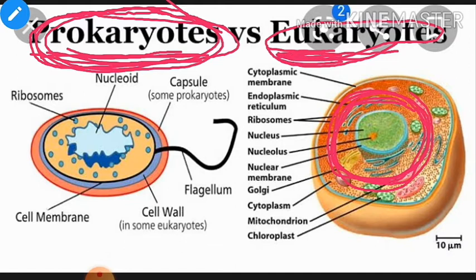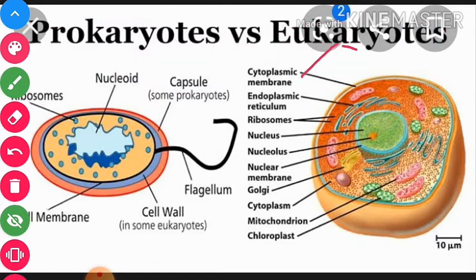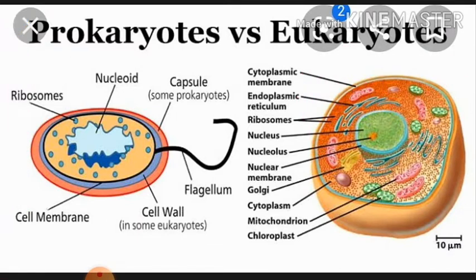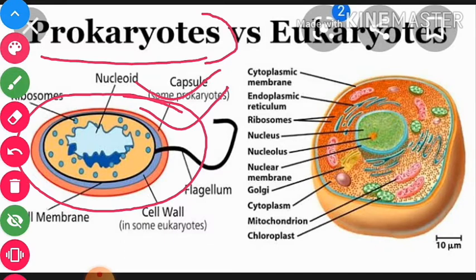So these eukaryotic cells are present mostly in plants and animals. Especially when we talk about prokaryotes, these are mainly bacteria. There are very few examples of prokaryotes, so mostly prokaryotic cells are bacteria. Remember that is a sufficient example.